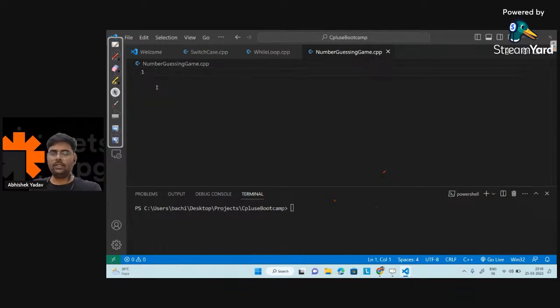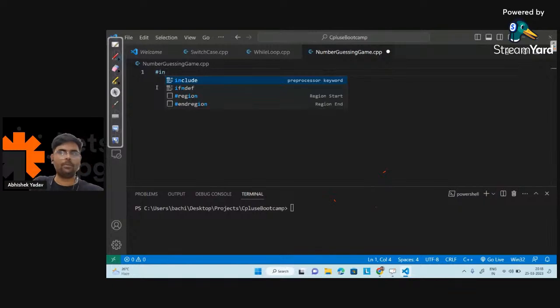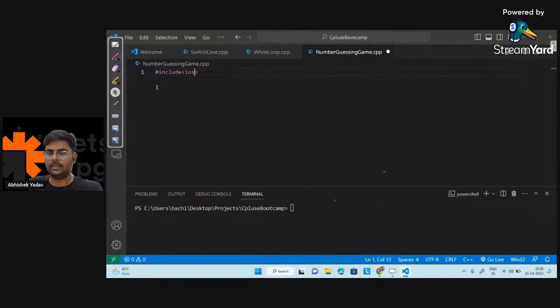So what I will do, I know I have to use #include <iostream> because I have to take input from the user and print something on the output screen. So here #include <iostream>, right? And after that I have the entry point from where the execution will start, that is int main. And here the first step is that there will be k attempts or trials, right? So let's take a variable, int k.